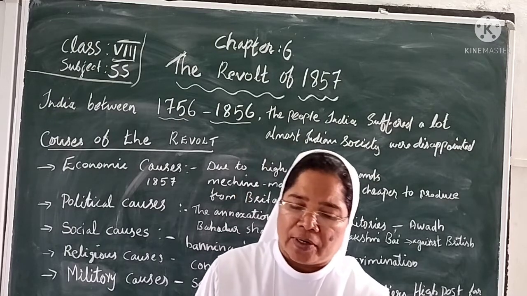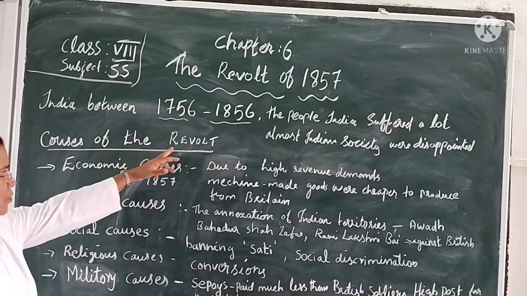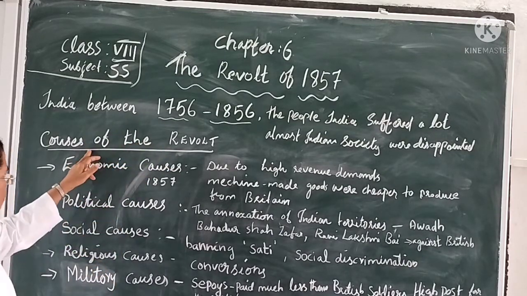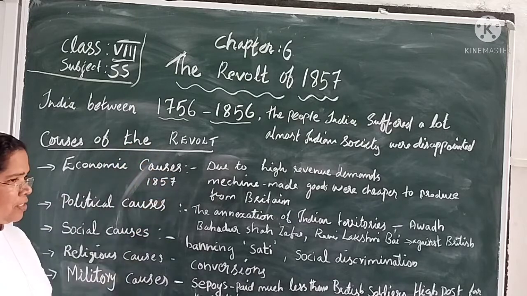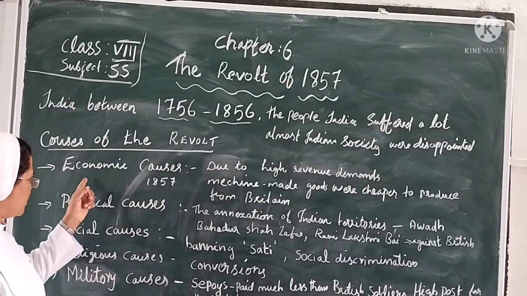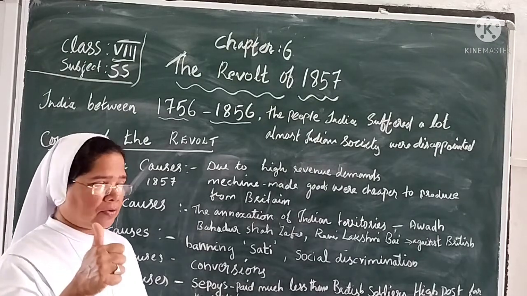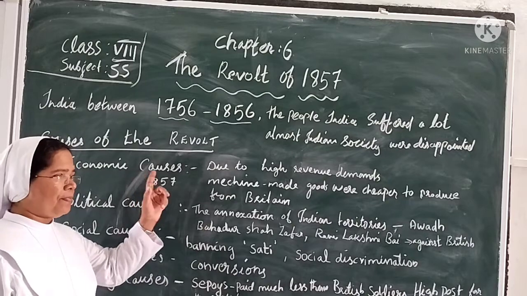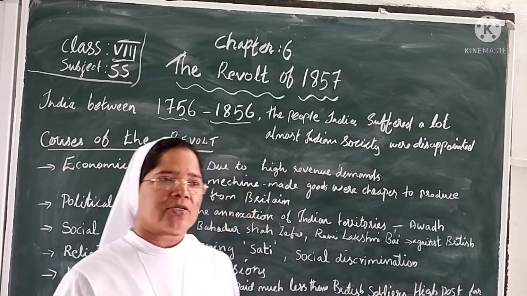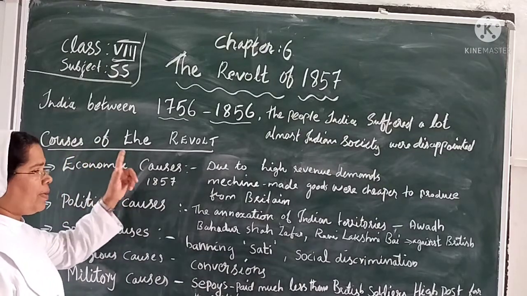So, first one, the causes of the revolt. Why did the revolt come to be? What are the causes of the revolt? These boys must study. Okay. The first is the economic causes. 1857 is a very important year, so we must study that year. First one is the economic causes.